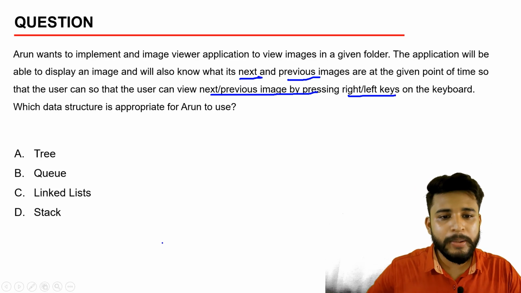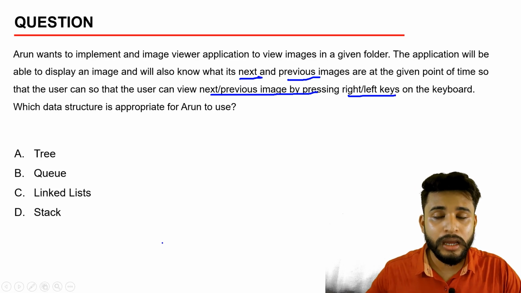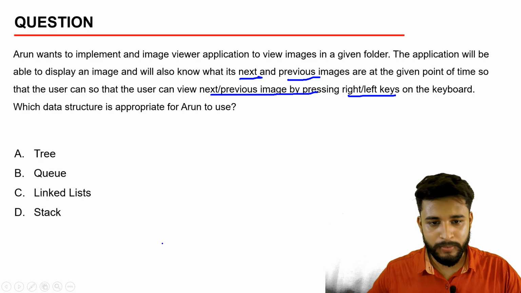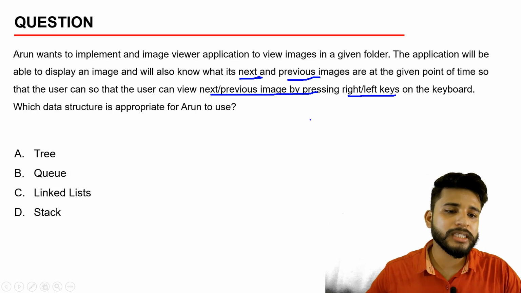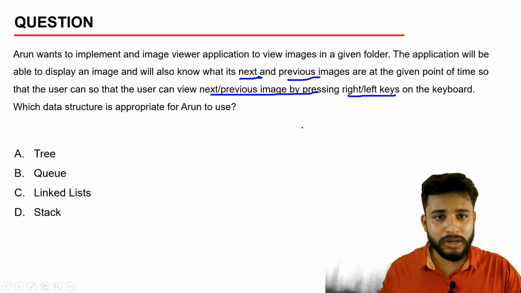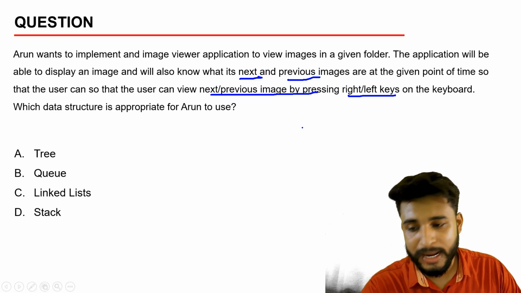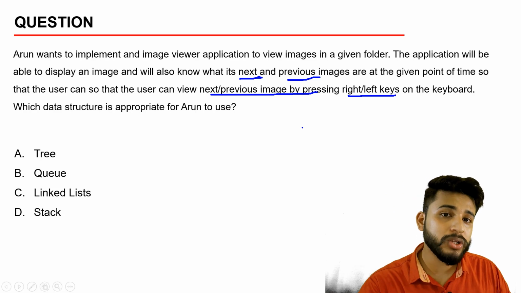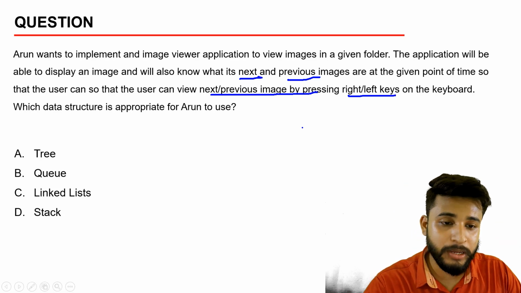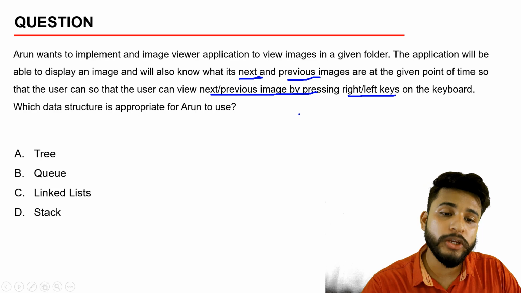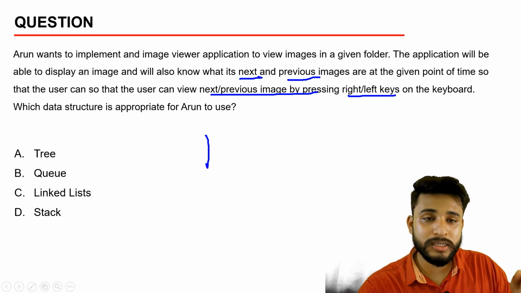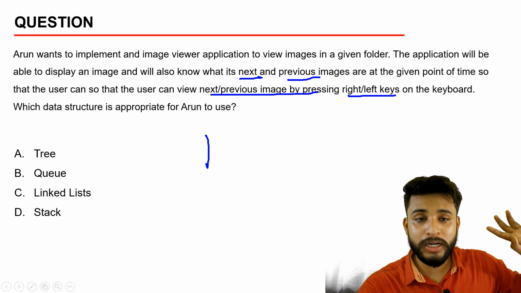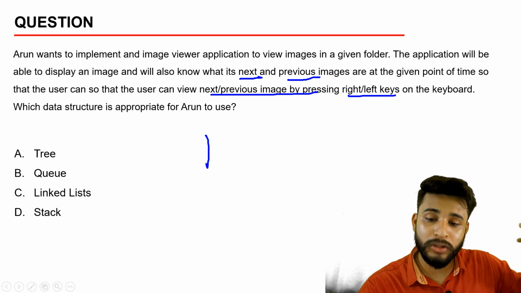In this question, the basic thing we need to figure out is what type of keywords are given. As we can see, there are the keywords next and previous image. So we need a data structure that can store the next thing and the previous thing also. What kind of data structure can be used? We can't use a tree, because it will always point towards the next node. It will not point toward the previous node.